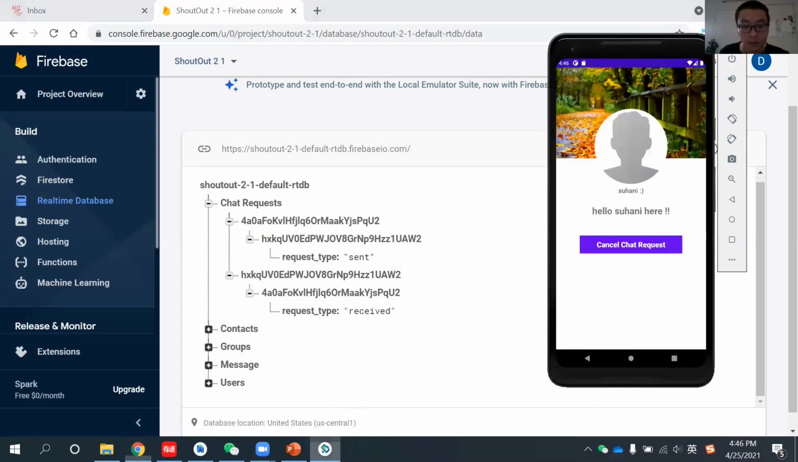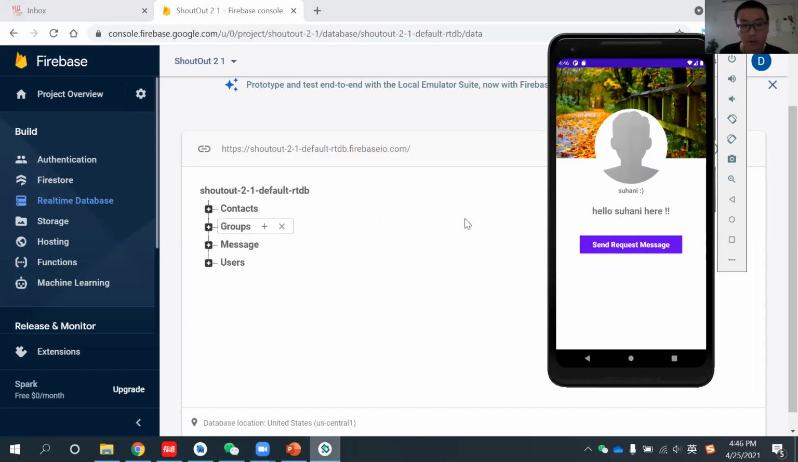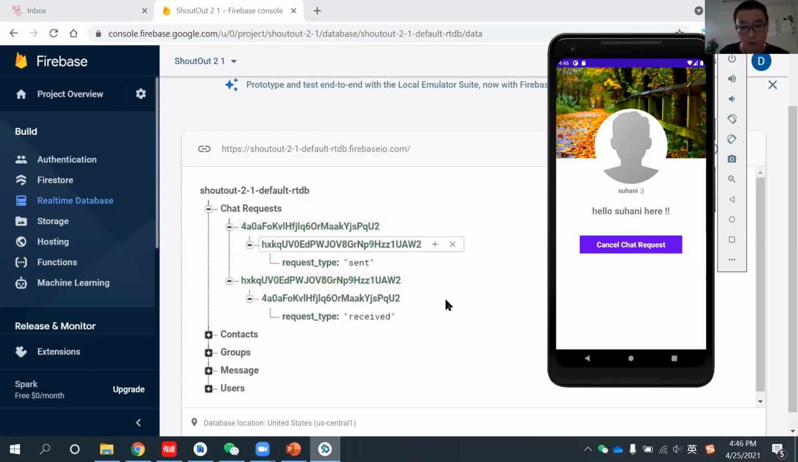Okay, here we go, and let's see what happens if we cancel this chat request. You see, everything was gone. That is because we use a real-time database, so when we click here, at the same time this request is gone. So if Shavani is still sleeping, she will not see this message. Okay, but I will send this again, and you can see those things just come back.